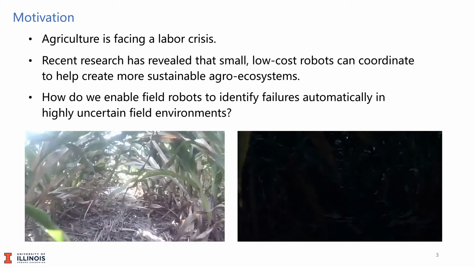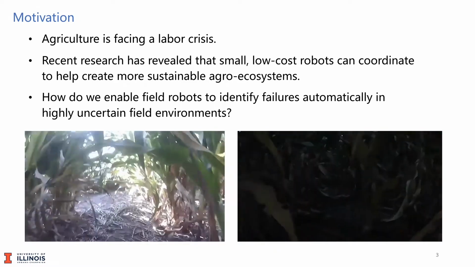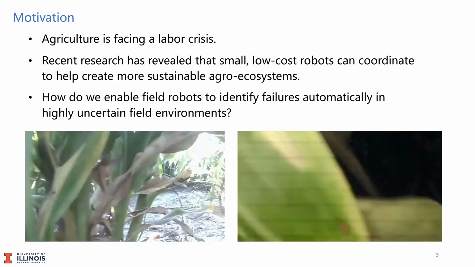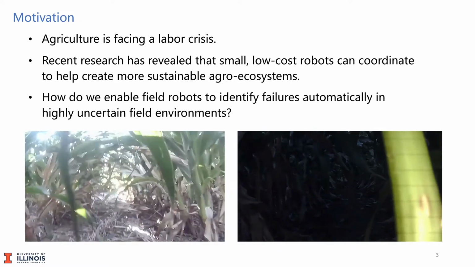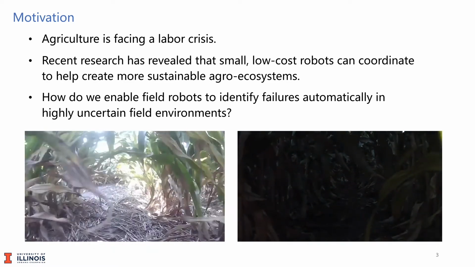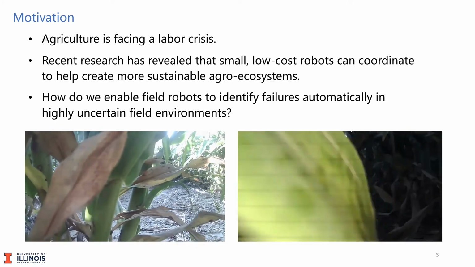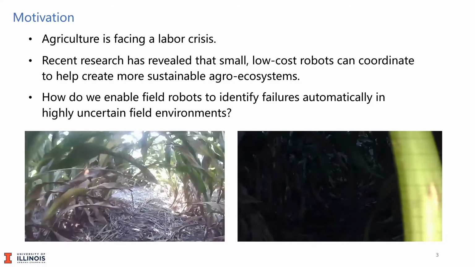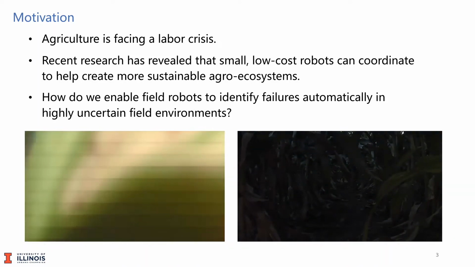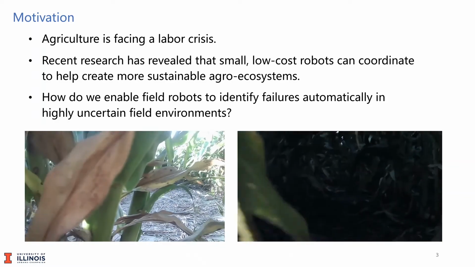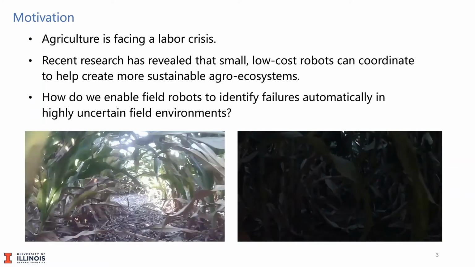Here are two illustrative examples. On the left, you can see the robot deviates from the center line and collides with the left row of crops, and on the right, the robot encounters weeds, which obstruct the path. So the main goal of this work is to enable the robots to identify failures automatically in highly uncertain field environments.